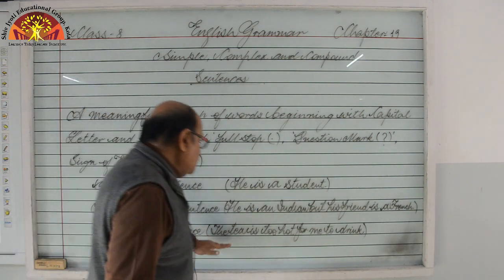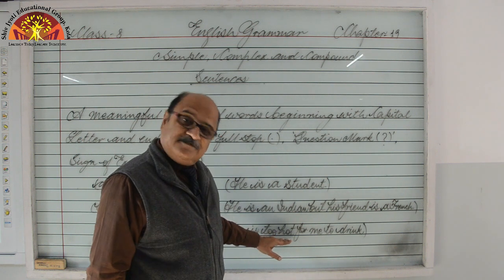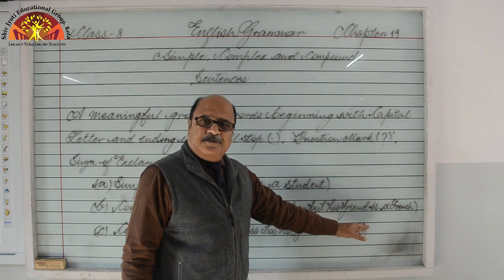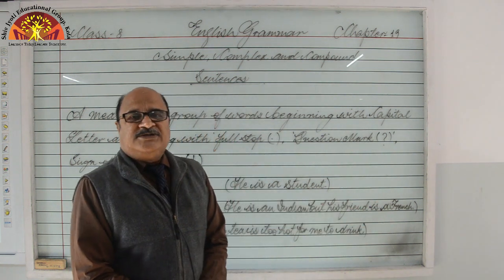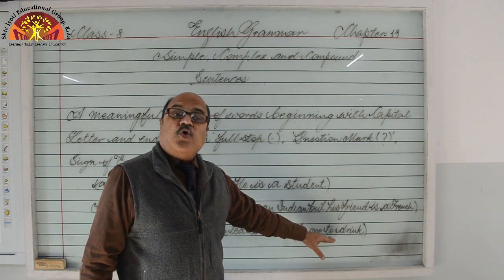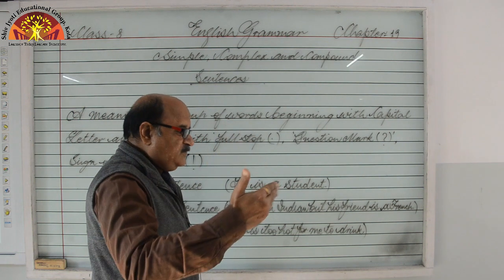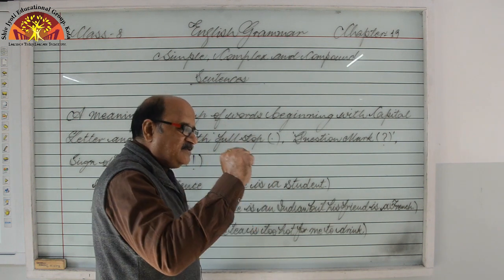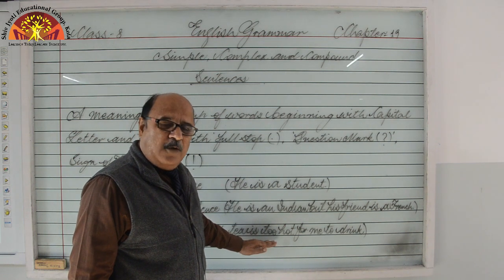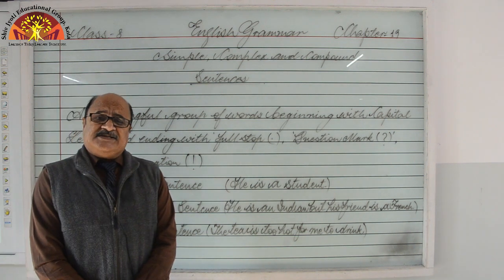You can see, the tea is too hot, of course this is main, and for me to drink, subordinate. So we can say this conjunction, too and to, is a correlative conjunction. Students, whenever a correlative conjunction is used, that sentence is known as a complex sentence. Got it? In this way, these are the basic types of sentences.